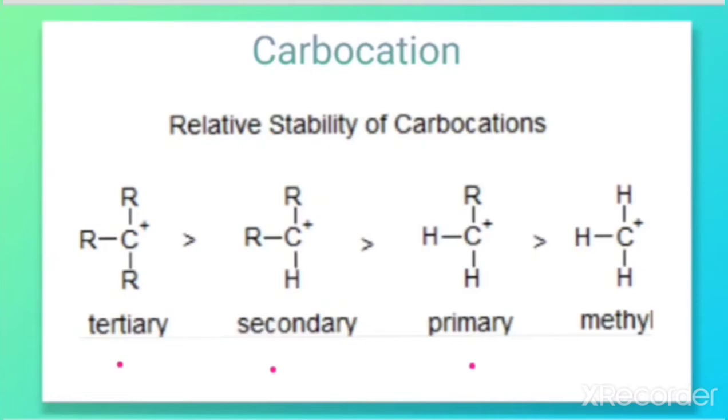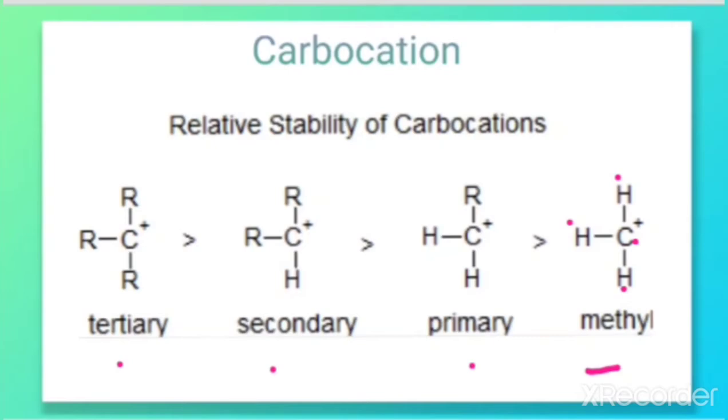Look at methyl carbocation: the carbon has a positive charge and is attached to 3 hydrogens.